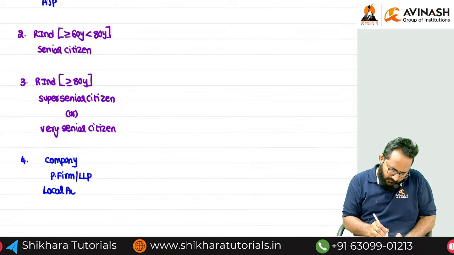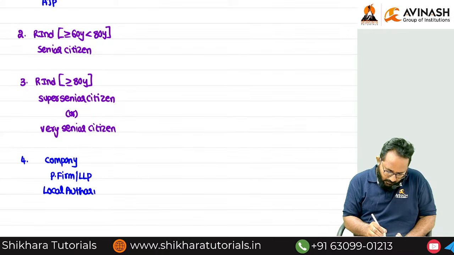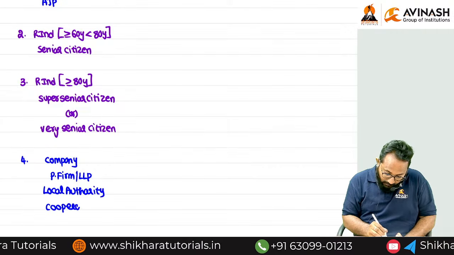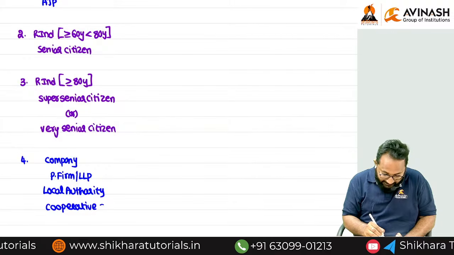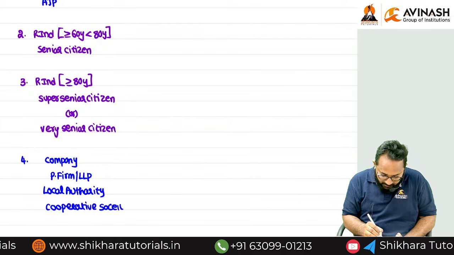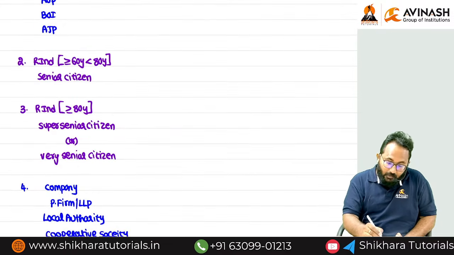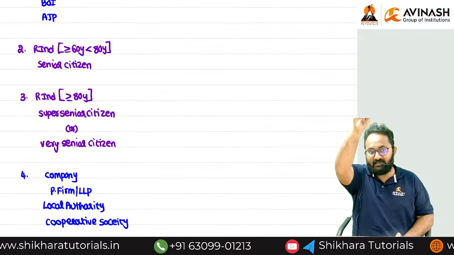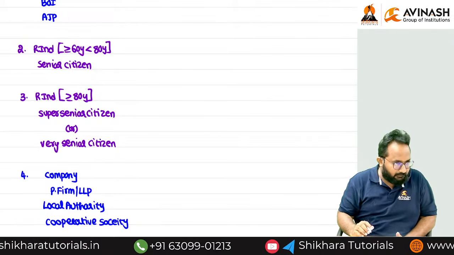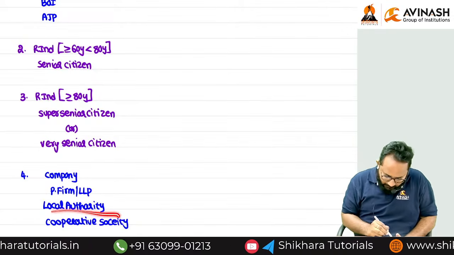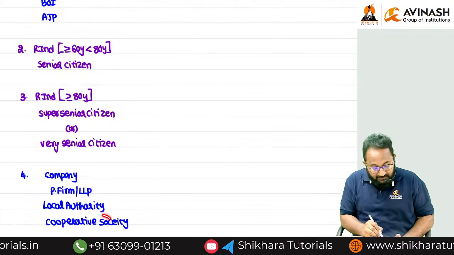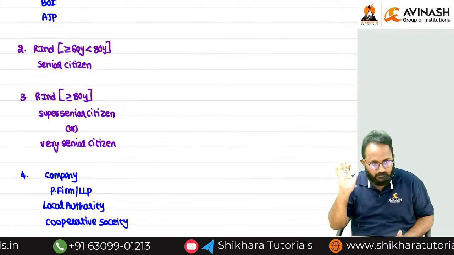The last one pending is cooperative society, an example of an AJP. But we exclude it from the AJP when discussing the tax rate, which is why it is written separately in the person definition. They gave a separate tax rate for the cooperative society.